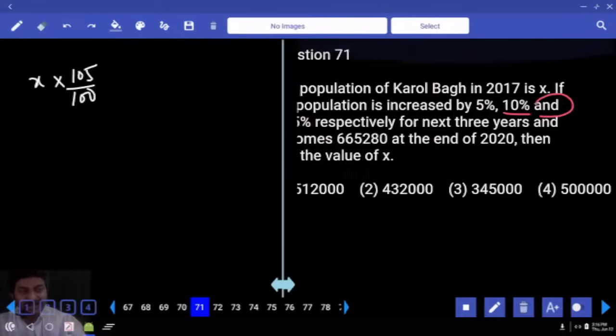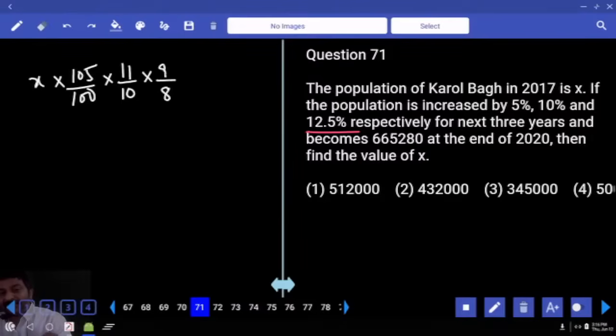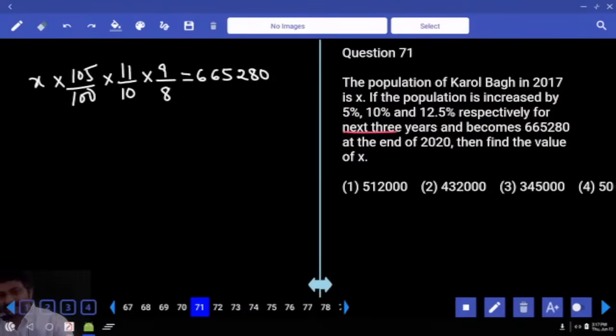Next, in the second year it increased by 10%. A 10% increase means 110%. Can I write 110% as 110/100? Simplified form, 11/10. Next, it is increasing by 12.5%. Fractional form 1/8. A 1/8 increase means 9/8. This is the final value, which is equal to 6,65,280. Are you okay with this?